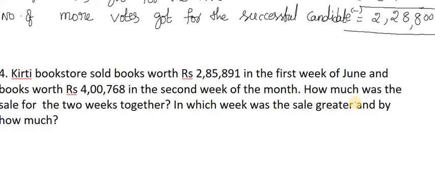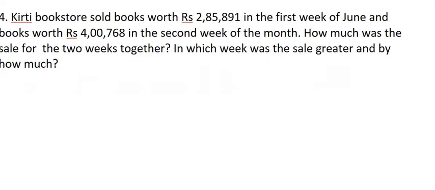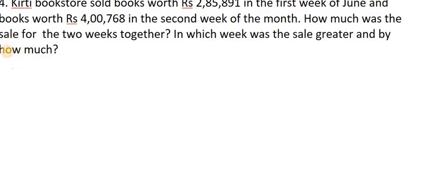See here he is asking two things. There is a bookstore called Kirti Bookstore and she sold books in the first week of June and the second week of June. In the first week she sold for 2,85,891 and in the second week she sold for 4,768 rupees. And he is asking how much money she got in the 2 weeks together, which means, yes, addition. And one more thing he asked, which week she sold more and how much more. So both we should do here: addition as well as subtraction. So first we will write addition.